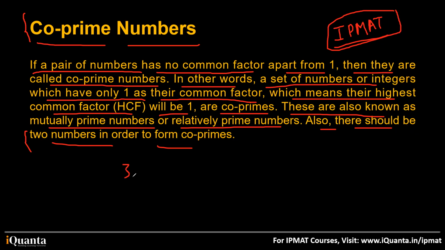So that's it. For example, I ask you 3 and 5. Are they co-prime? You will straight away find their HCF, which is 1, right? So you'll say, yes, sir, these are co-prime. If I ask you 2 and 4, are they co-prime? You'll say no, because their HCF is 2.